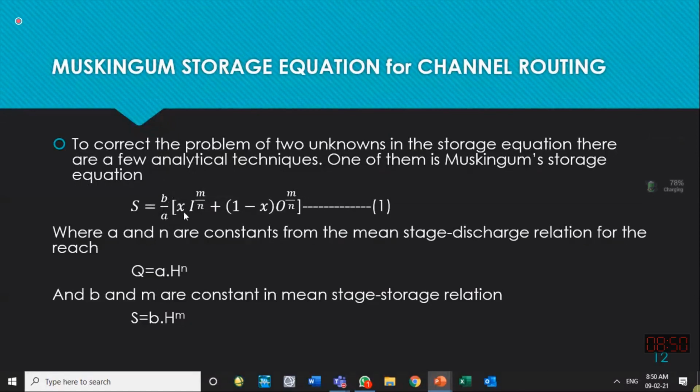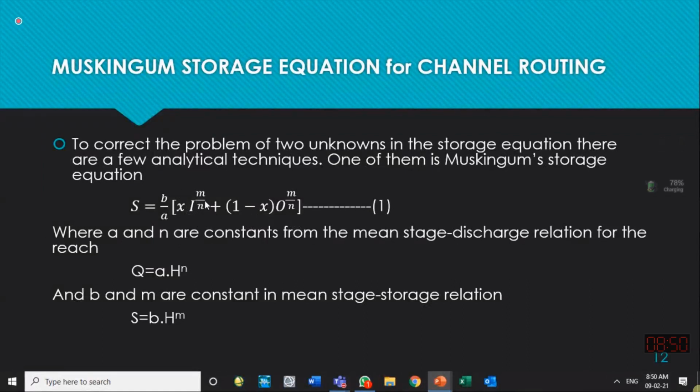And this is put in the hand of the user. For certain channels, it is said that you select a suitable x value that gives you a proper shape for the outflow hydrograph, depending upon how much is the influence of inflow and how much is the influence of outflow. So this is nothing but a weighing factor controlling the effect of inflow and outflow.